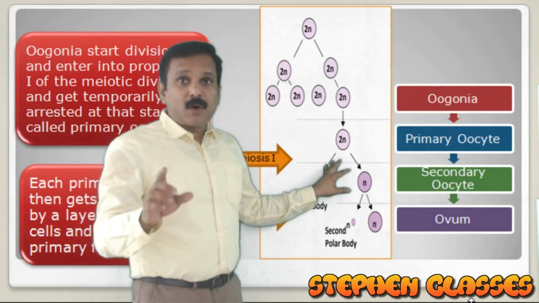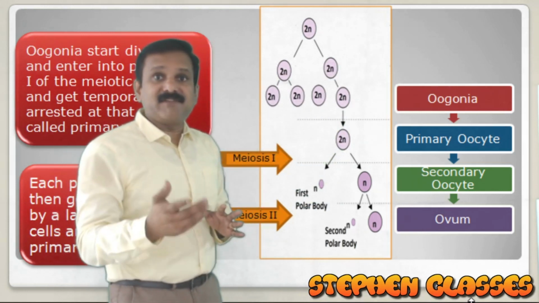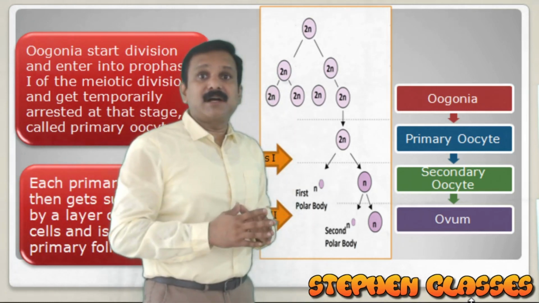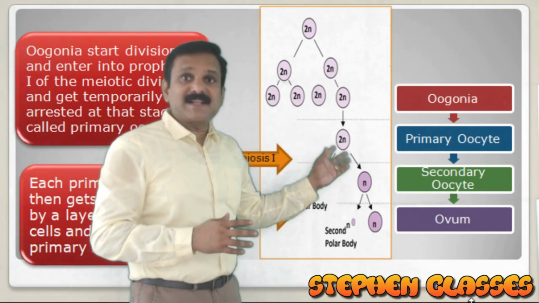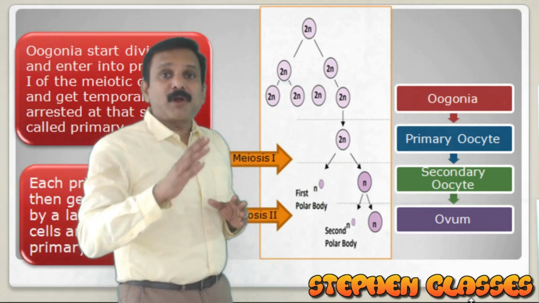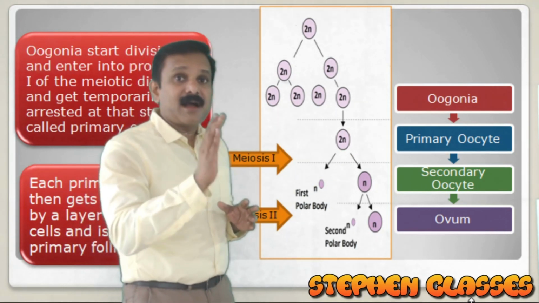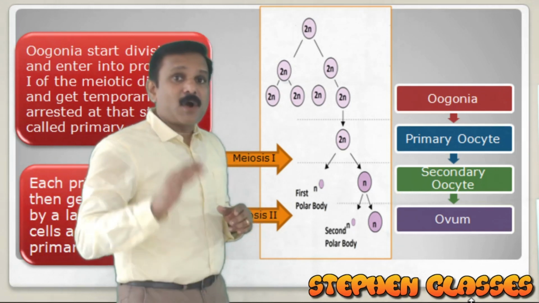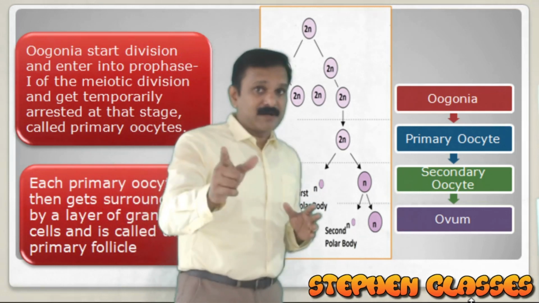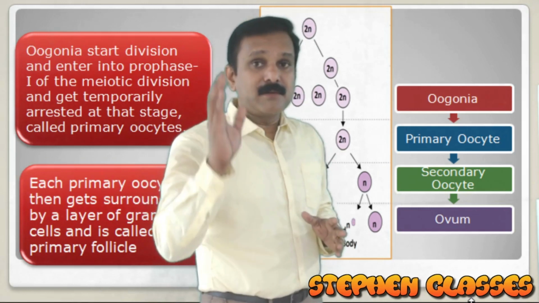So remember, all the oogonia will start their division and enter into prophase 1 of the meiotic division. The primary oocytes will undergo the meiotic division and reach prophase 1, but the cell cycle is arrested there. All the primary oocytes are in prophase 1 at the time of birth.